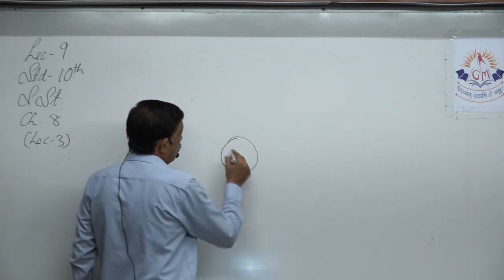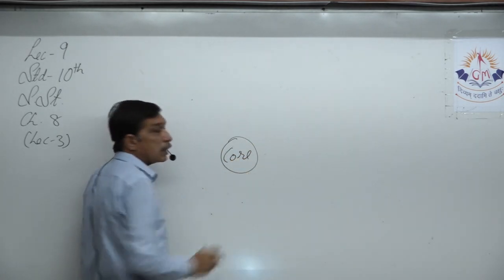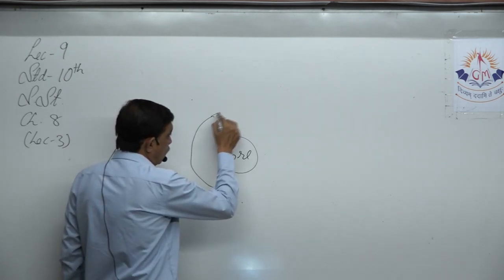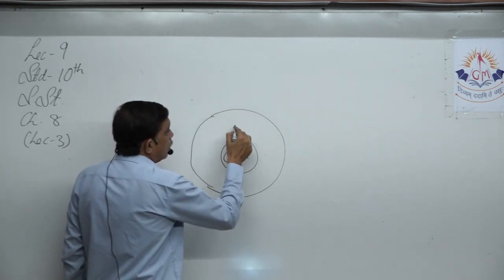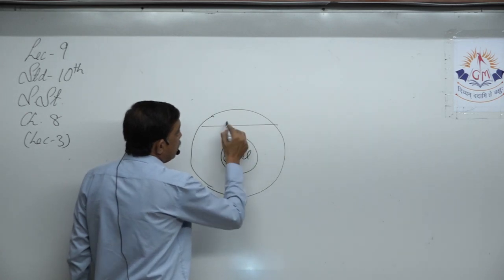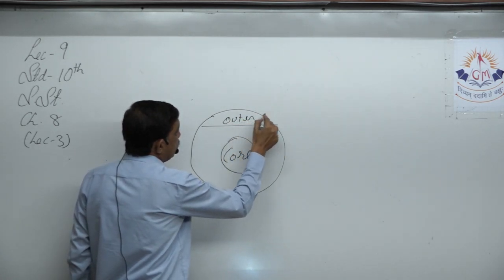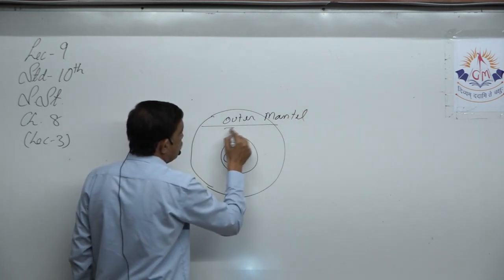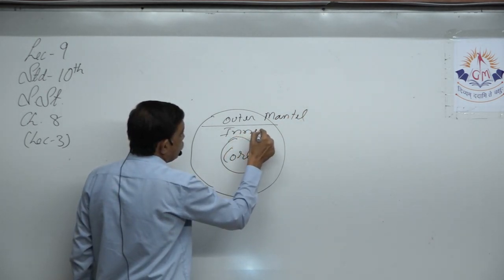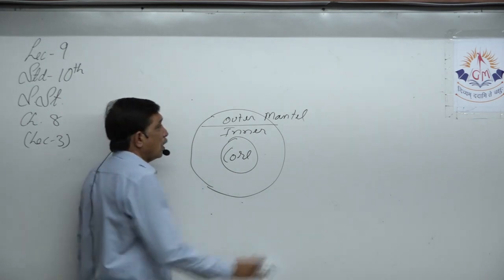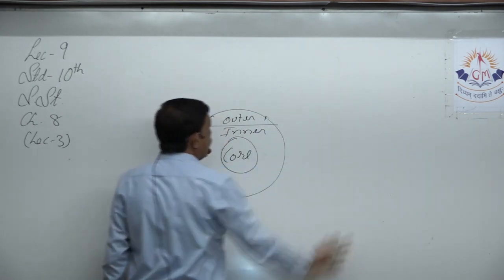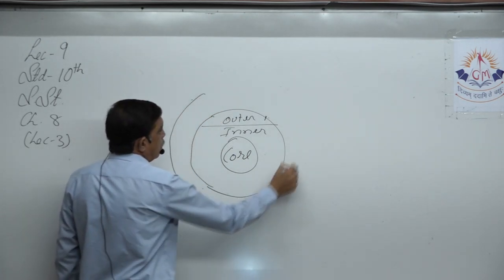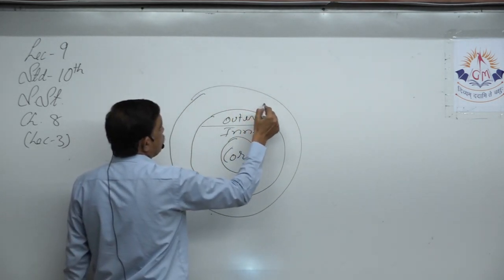Now this is the core, the center part of the earth. Just on the outer side of it, we have two parts, where this is the outer mantle and this is the inner mantle. Outer and inner mantle. Outside that we have the crust.